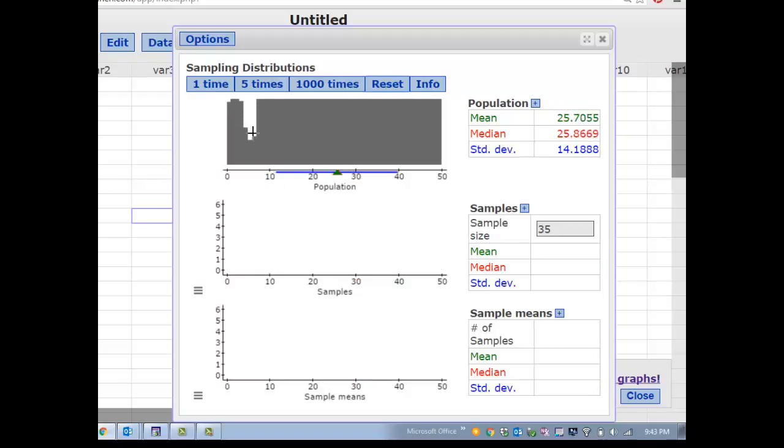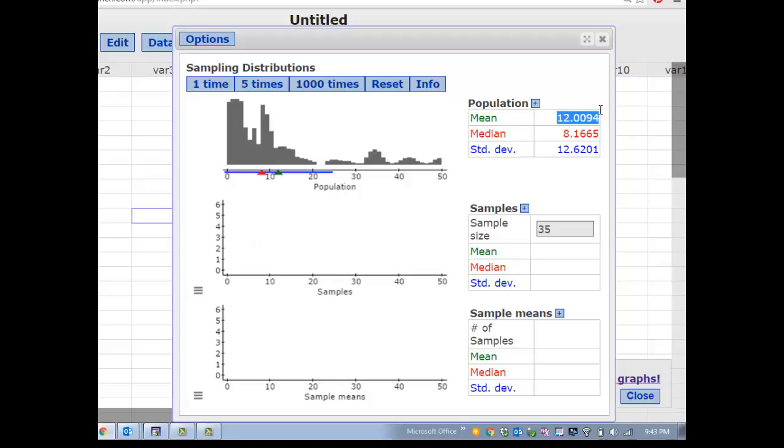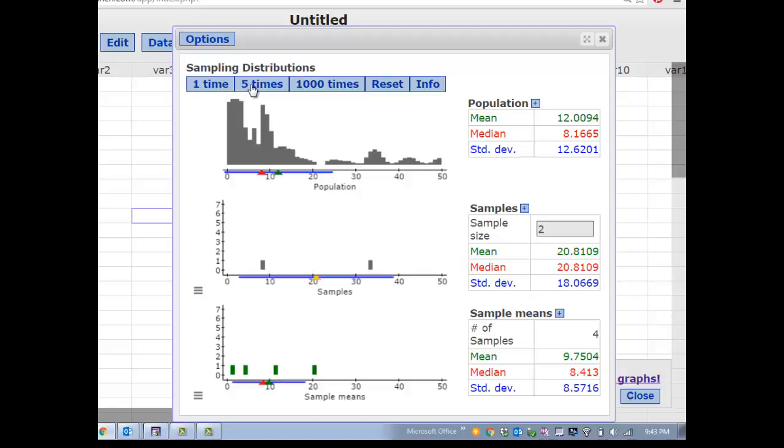So let's do some wacky distribution here. Alright, so it's pretty right skewed, multimodal, etc. So we can see that the mean is 12.009. If I just take samples of size 2, a lot of them are going to be on the left-hand side here, and once in a while it'll go to the right, but it'll probably be right skewed.